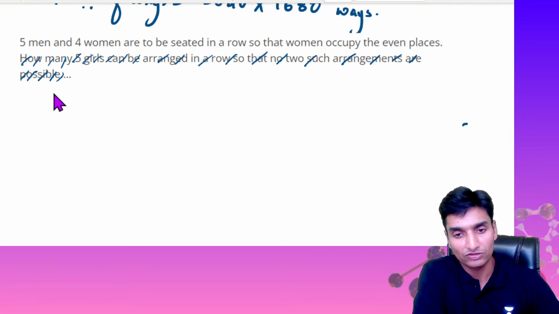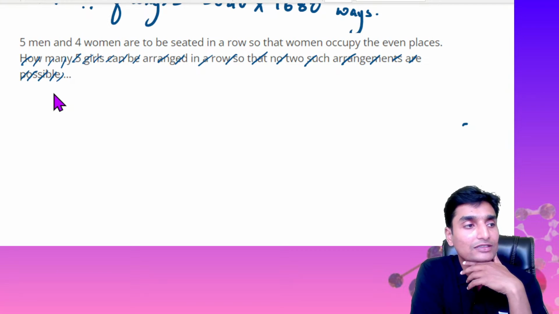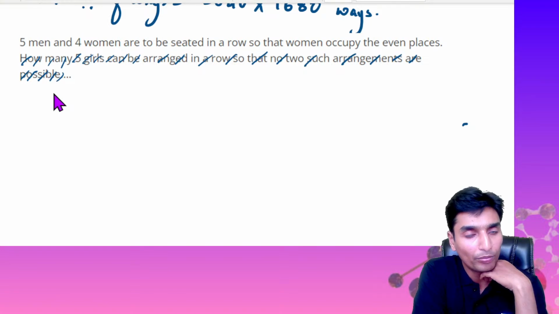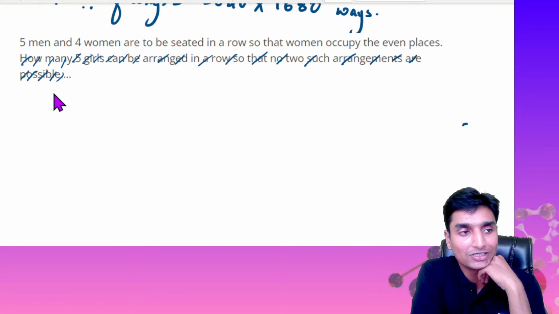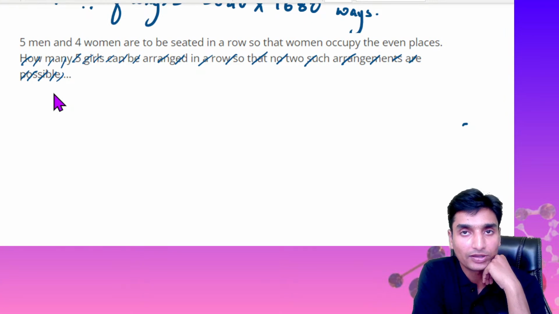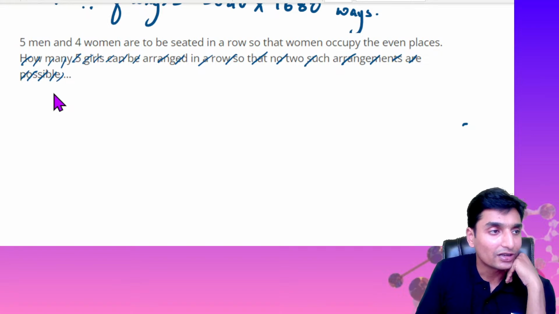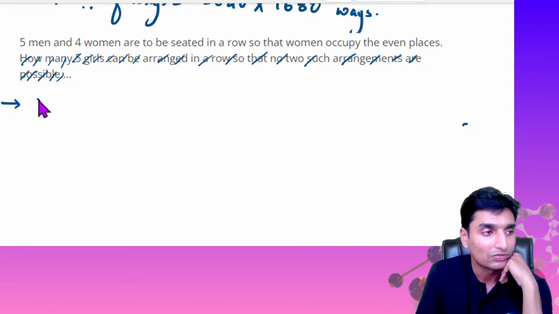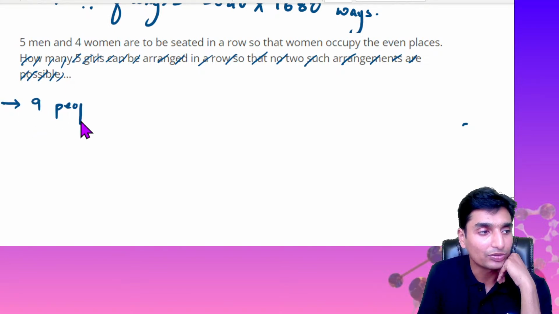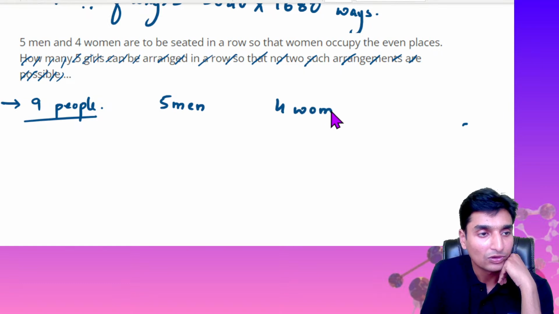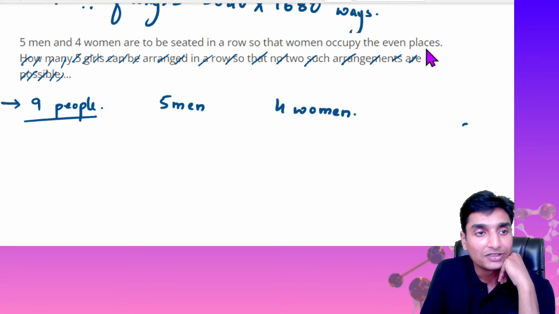So look at just the question that is being highlighted here. 5 men and 4 women are to be seated in a row so that women occupy the even places. So what is this saying here, guys? There are totally 9 people, and out of these 9 people there are 5 men and 4 women. Now the condition is women occupy the even places.